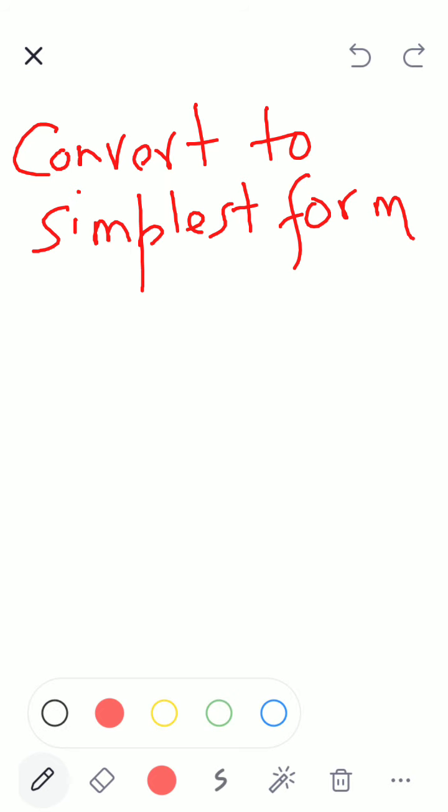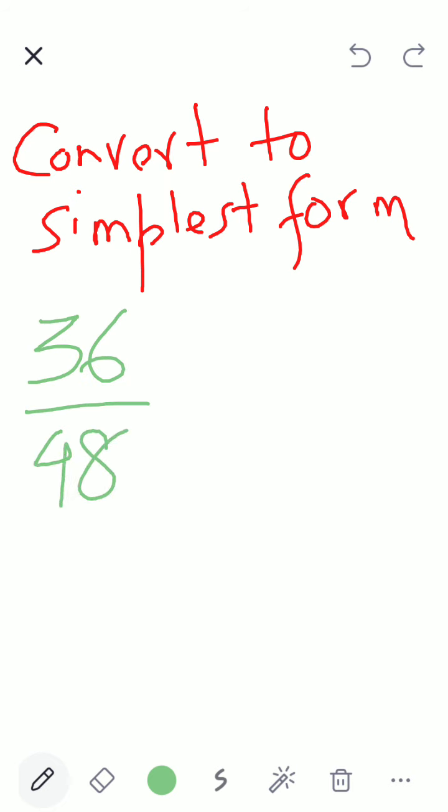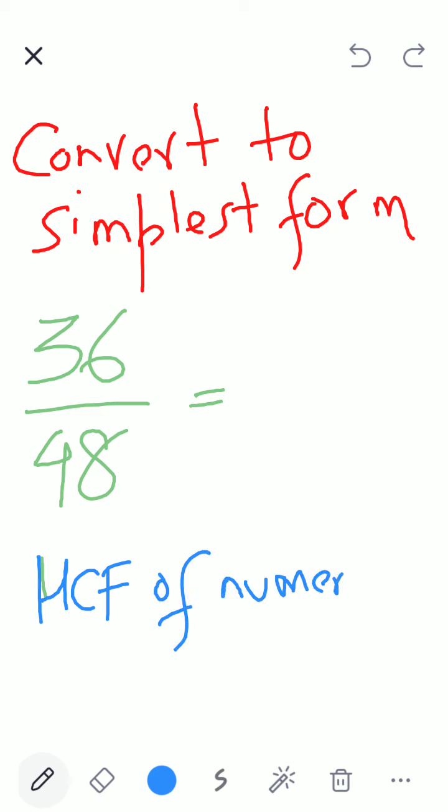First one. Put in private chat box, children. Remember, hint is, I'm giving all hint now. Later I will not give hint. HCF of numerator and denominator.